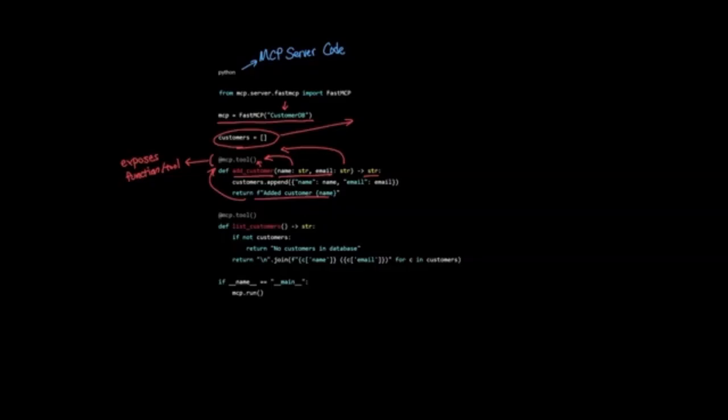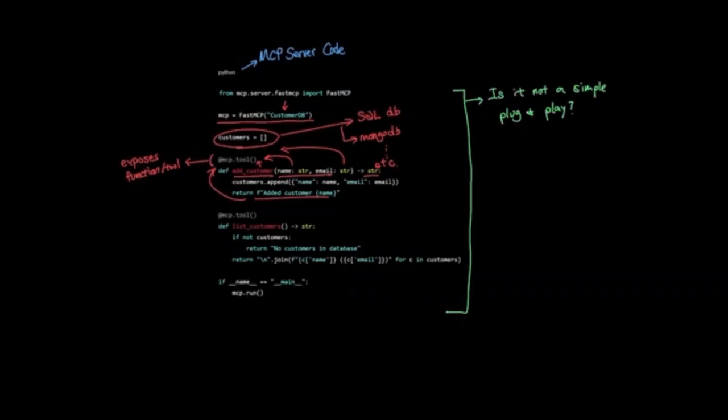Finally, the customers variable is a fake database, in this case stored in memory, but in your company's case, you can connect this to a SQL database or MongoDB or any other custom database you might hold customer information on. Now, looking at this code might confuse you on what MCP really is, since it's typically being talked about as a simple plug and play, and you're right to think that way.